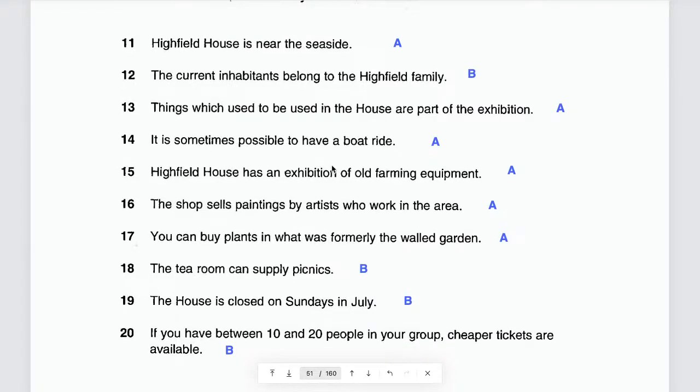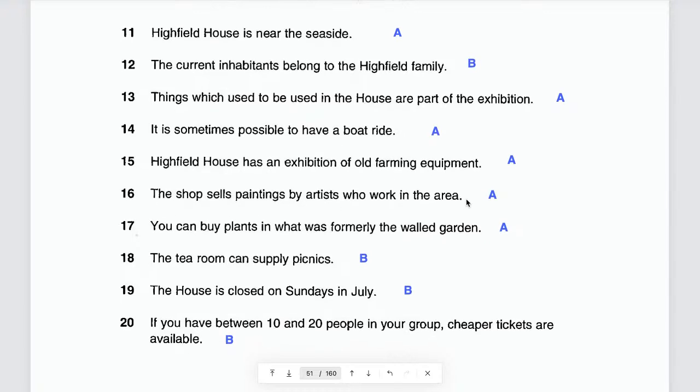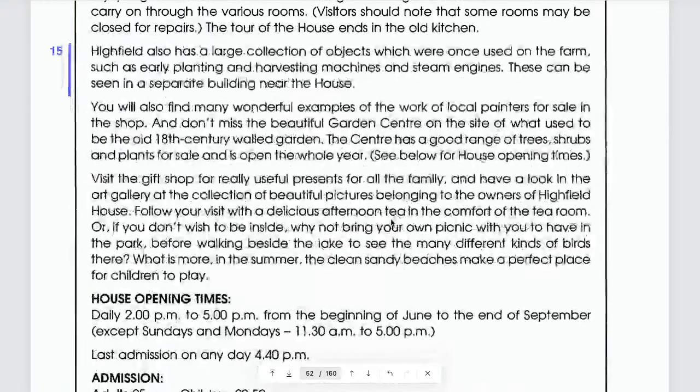16. The shop sells paintings by artists who work in the area. Yes, the shop sells paintings by artists who work in the area. Do you understand everything there? Okay. The answer is A, that means it's correct, right? Where is that?